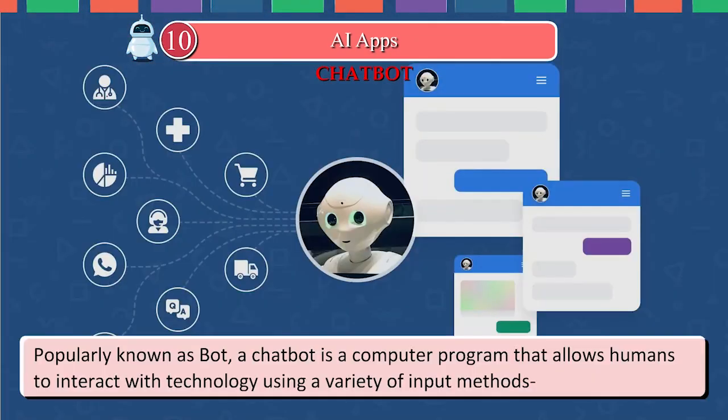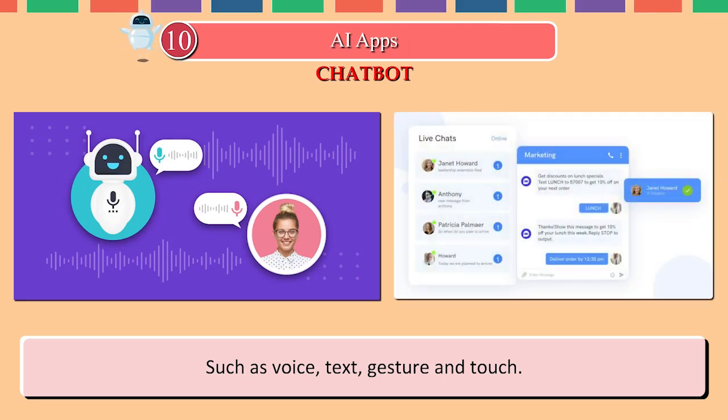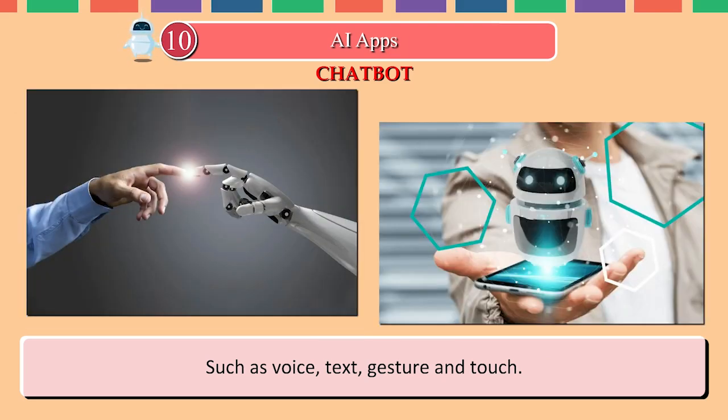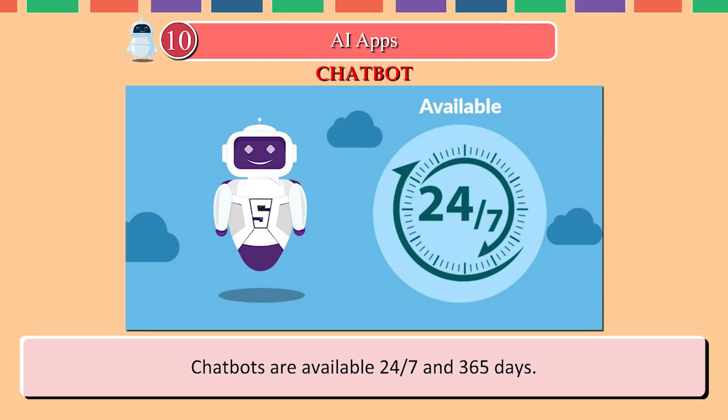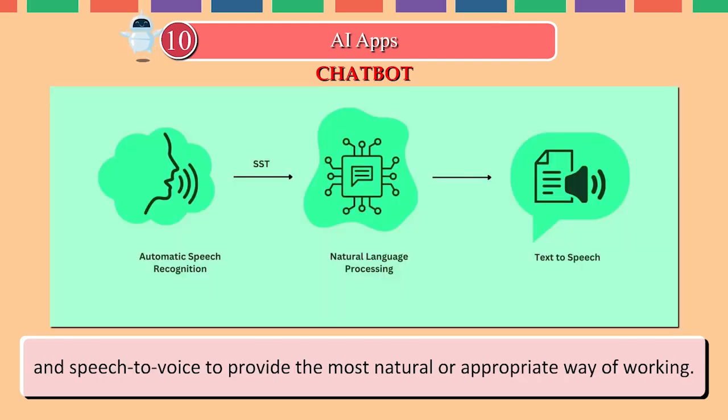Chatbot. Popularly known as a bot, a chatbot is a computer program that allows humans to interact with technology using a variety of input methods such as voice, text, gesture, and touch. Chatbots are available 24/7 and 365 days. Bots don't just rely on text anymore but can work with emoji, text-to-speech and speech-to-text to provide the most natural or appropriate way of working.